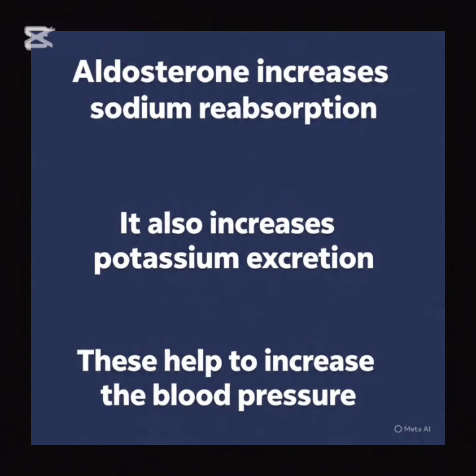Also, aldosterone increases potassium excretion. Do not forget, potassium is a vasodilator. It helps to reduce blood pressure by dilating the blood vessels. But RAS intends to increase blood pressure, so the excretion of potassium is important.